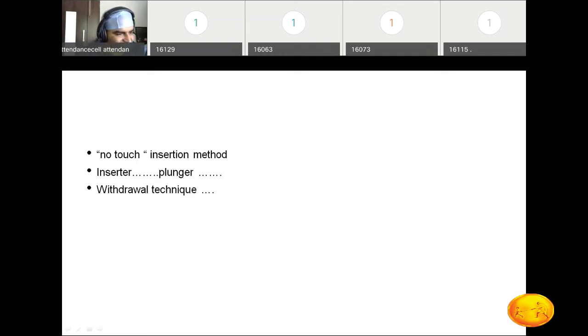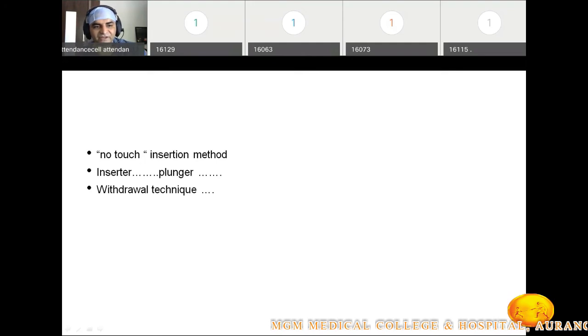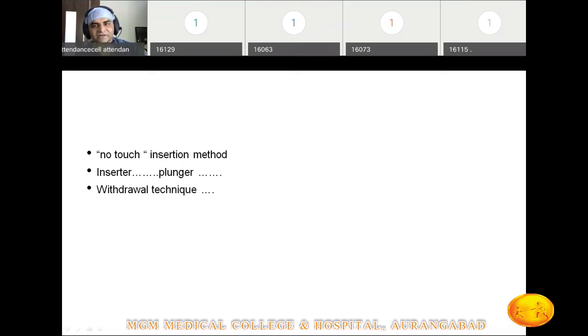In that case, we keep the inserter and the plunger fixed, and we just remove the inserter or the plunger, and the copper T opens into the uterine cavity. So this is called a withdrawal technique. Meaning we insert, and we are not going to push the copper T. We will pull down the inserter or the plunger, which helps to open the ends of the copper T.